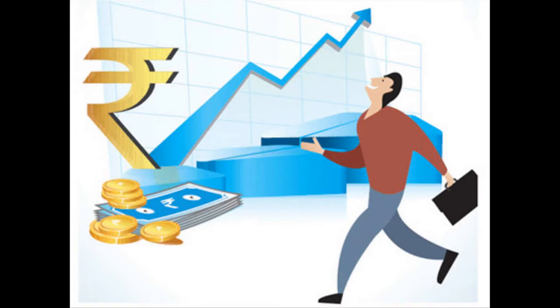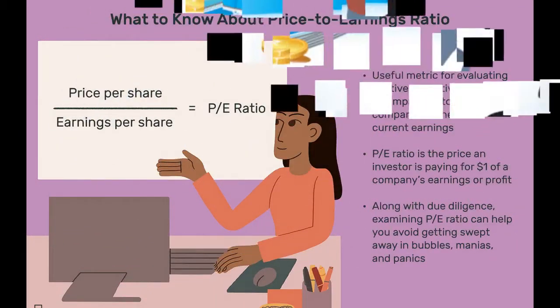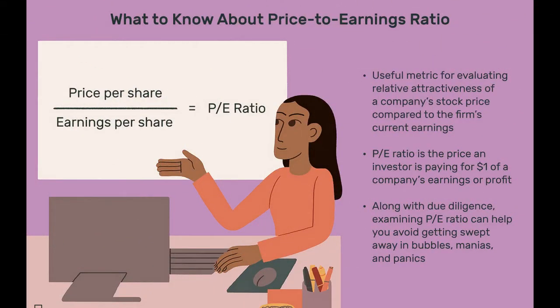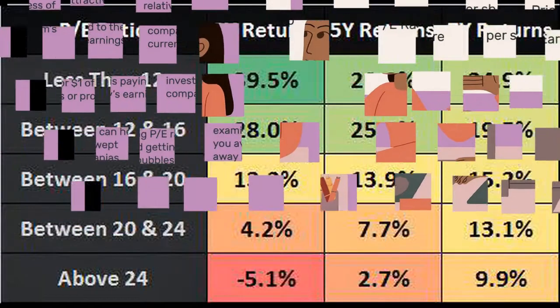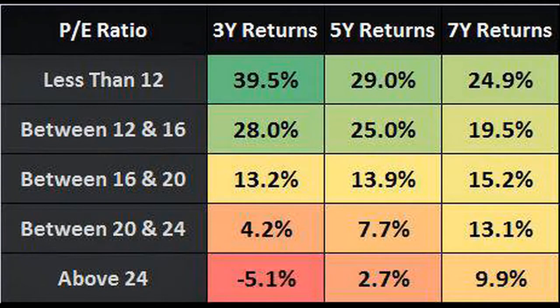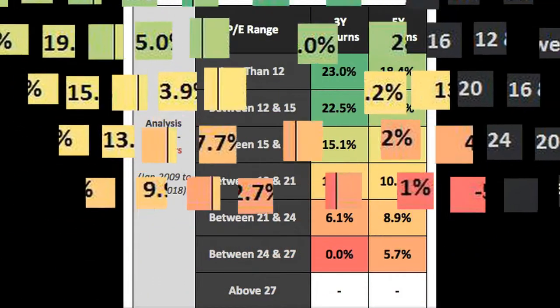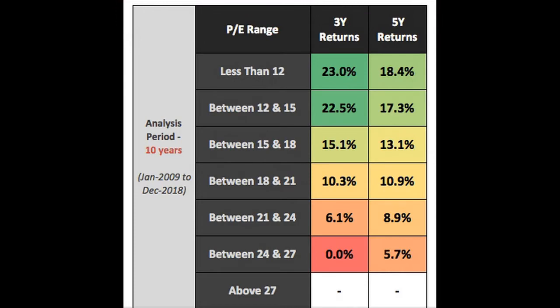A high PE ratio may indicate that the stock is overpriced. A stock with a low PE may have greater potential for rising. PE ratio should be used in combination with other financial ratios for informed decision making. PE ratio is usually used to value mature and stable companies that earn profits.